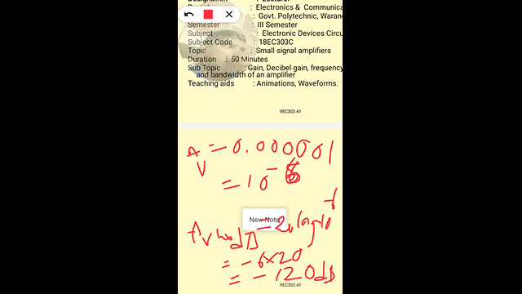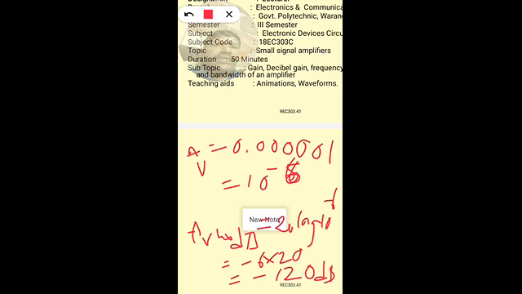It is easier to remember the gain minus 120 dB than 0.000001. So when the gain of the amplifier is too small or too large, we use the dB scale. Using the dB scale we can represent the gain with fewer digits. That is the advantage of using the dB scale.